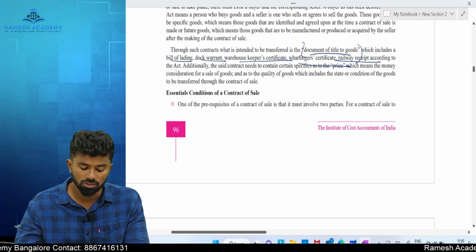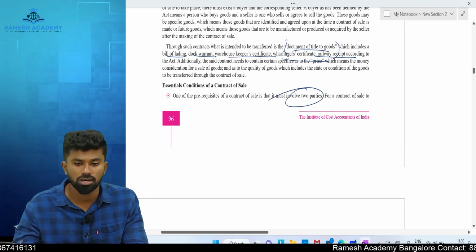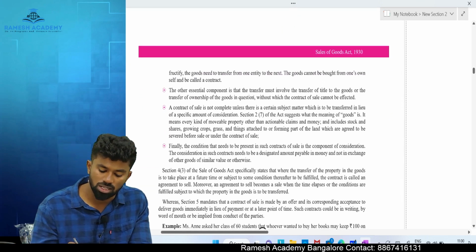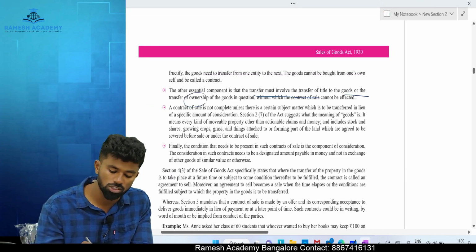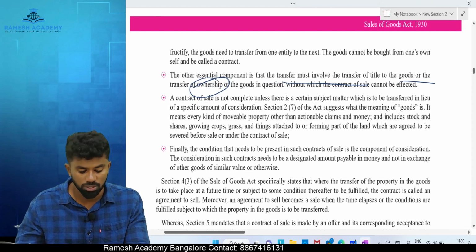Essential conditions of contract of sale. There should be minimum how many parties? 2 parties. Who are those 2 parties? Seller and buyer. The other essential element is there must be a transfer of ownership. What is ownership here? Property. A general ownership means all the rights must be transferred.